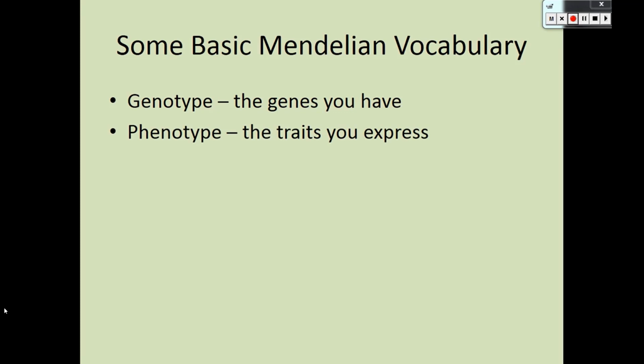So I wanted to give you some basic Mendelian vocabulary. So genotype, if we say genotype, those are the genes that you have. And so when we've been looking in the cell nucleus and we've been drawing the little genes on the chromosomes, that would be your genotype. And I'm going to give you examples of this in a minute and connect it to what we've already learned. Phenotype are the traits you express.